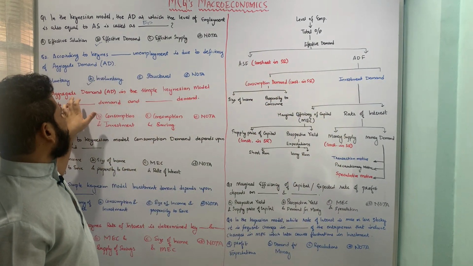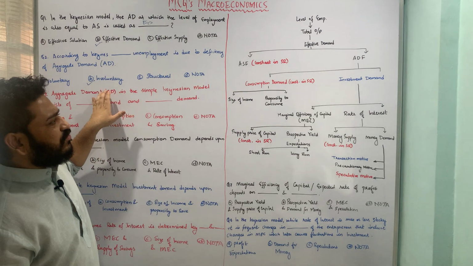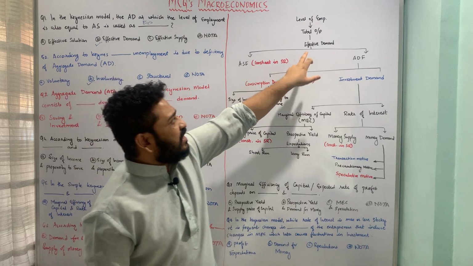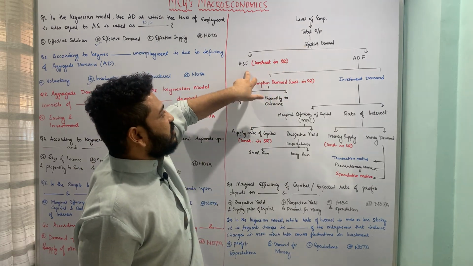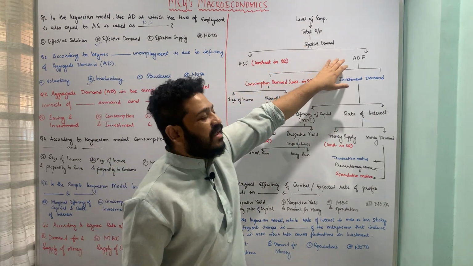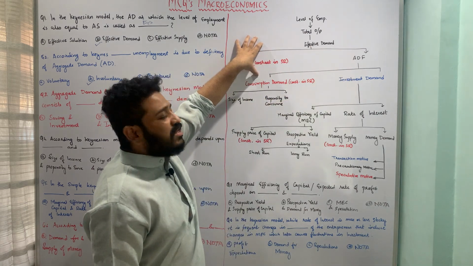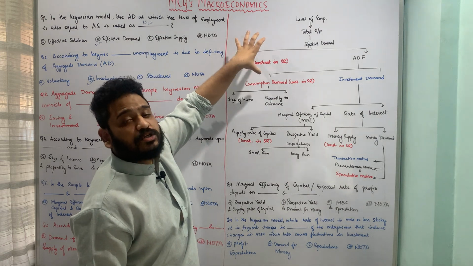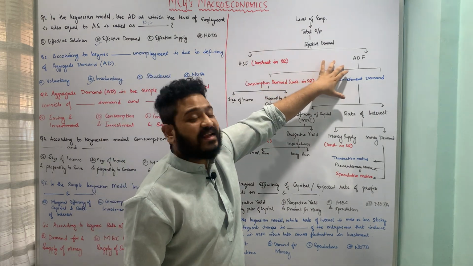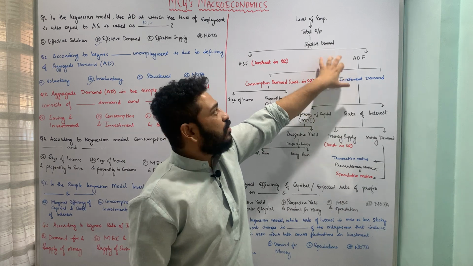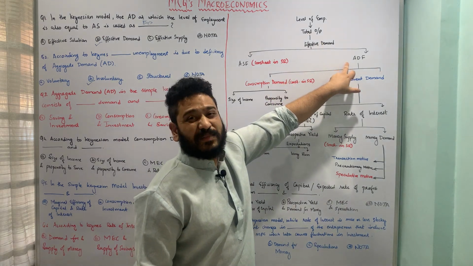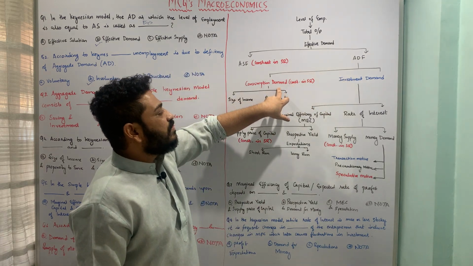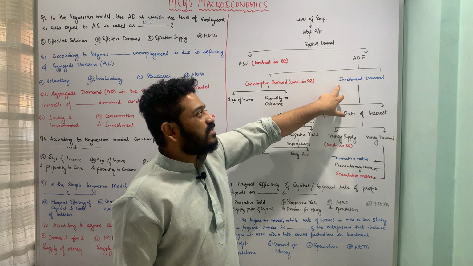Here it is clearly asked that aggregate demand function per se depends upon what all things. So here you can see that effective demand depends upon the supply function, or aggregate supply, and aggregate demand. It is said that in the shorter run, this entire portion, that is the aggregate supply function, remains constant, and as a result the aggregate demand function plays an important determining role for effective demand. Now this aggregate demand function depends upon two important things: one is called consumption demand and the other is called investment demand.